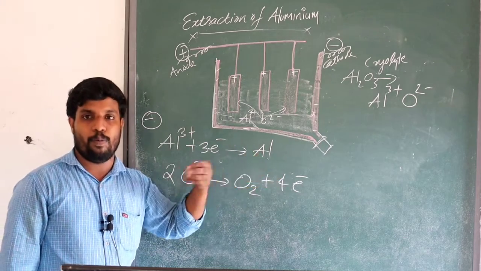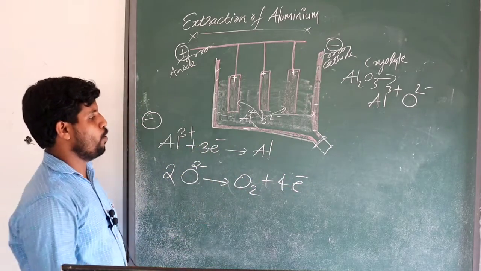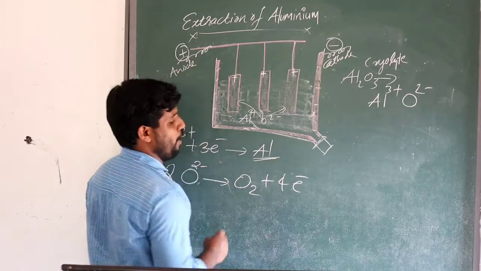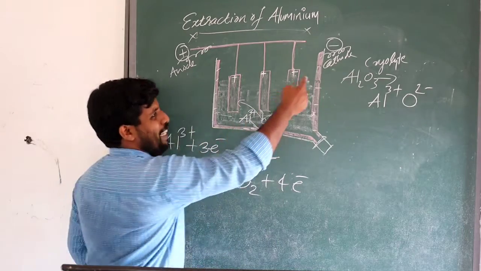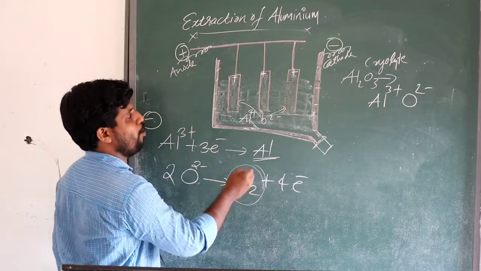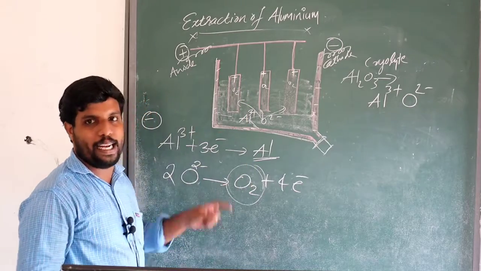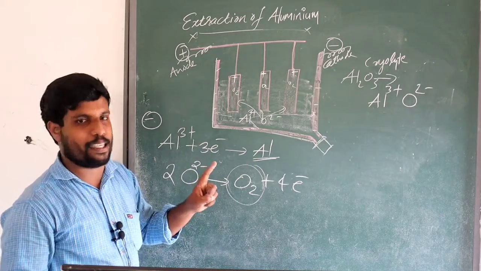By donating 4 electrons, it forms an oxygen molecule. So at the cathode the product we get is aluminium, and the product obtained at the anode is oxygen. So oxygen is obtained at the anode. This is important.